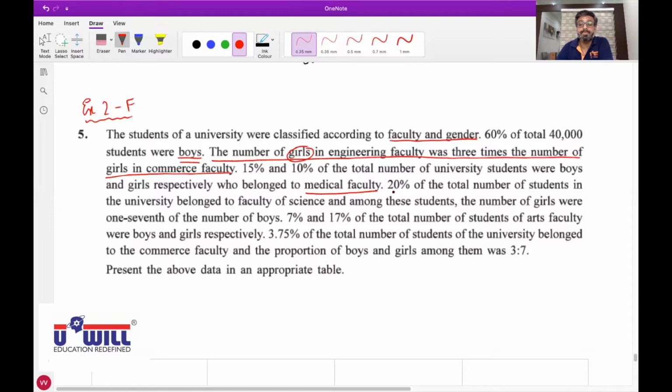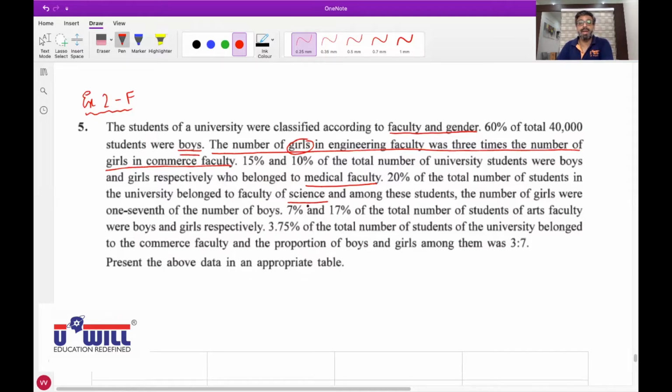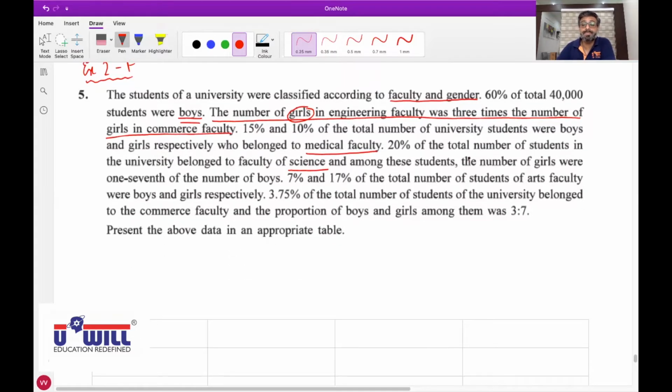Further. 20% of total number of students in the university belong to faculty of science, and among these students, the number of girls were 1/7 of the number of boys. All of you underline science. So science is one more faculty what we have. 7% and 17% of the total number of students are of art faculty, where boys and girls respectively. So underline arts. Arts faculty is the next one what we have.